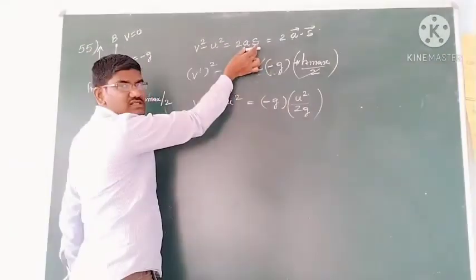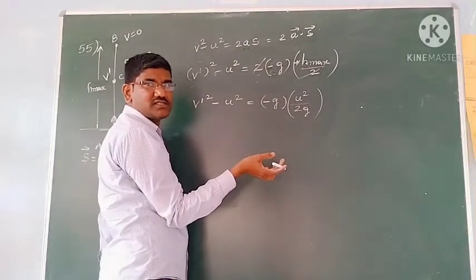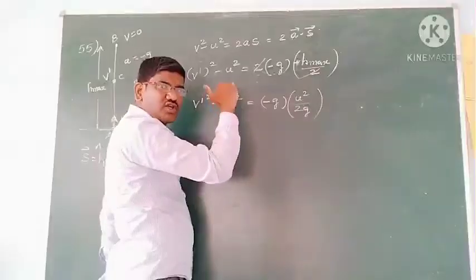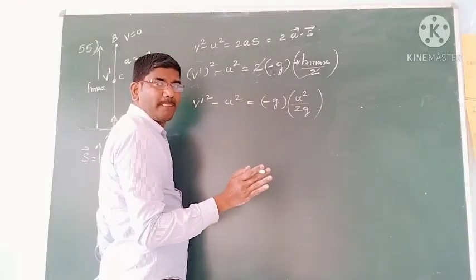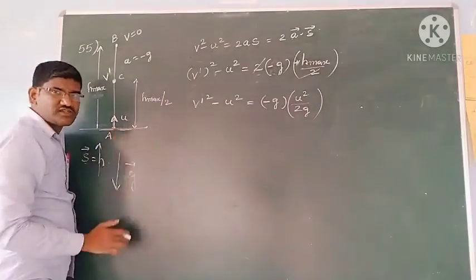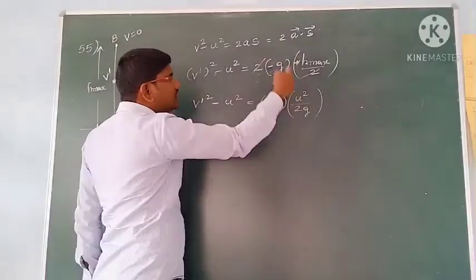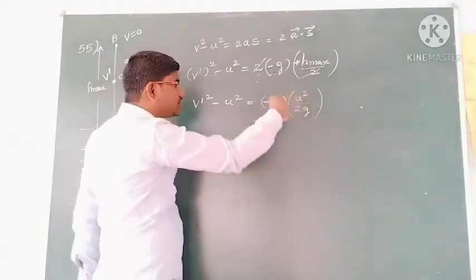If both are in the same direction, the dot product will be positive: a bar dot b bar is equal to plus ab. If both are in the upward direction or both are in the downward direction, you will get positive. Otherwise, for a vertically projected body, g value is always in the downward direction, so that's why this a is minus g you are getting, and for a vertically projected body displacement you will be having upward, so you are getting negative.